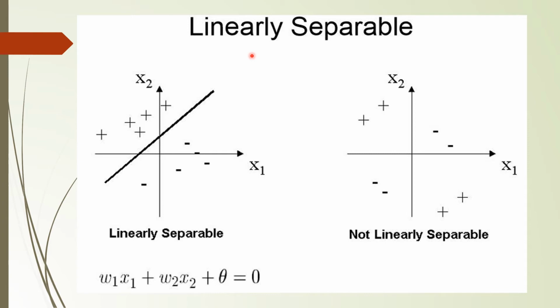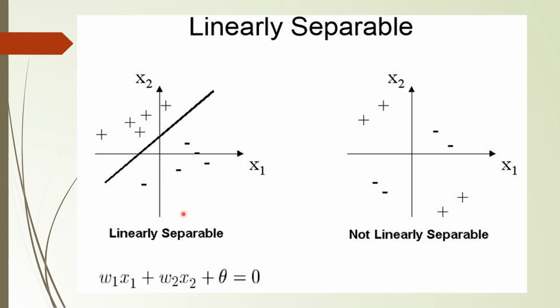The concept of linearly separable means we can classify the data points linearly with the help of a straight line. If you look at the first diagram, you can see some plus points as well as minus points. If you plot a line like this on this figure, one side of the line has plus points, and the other side below the line has minus points. So this line acts as a separator which separates the plus points from the minus points.